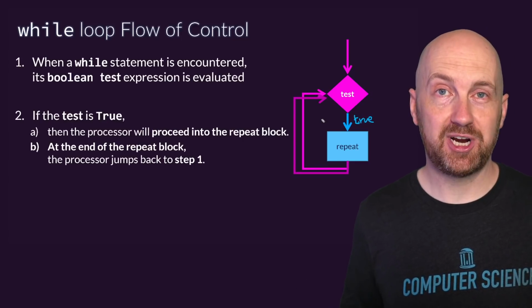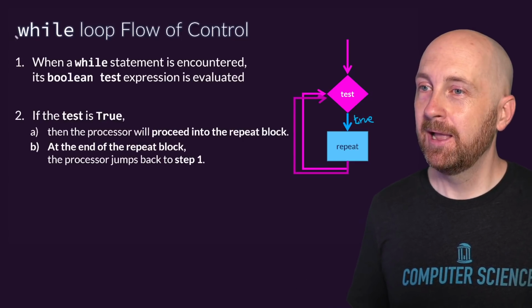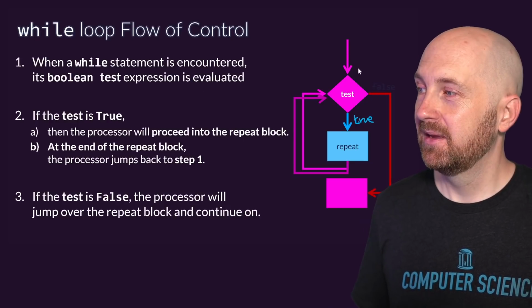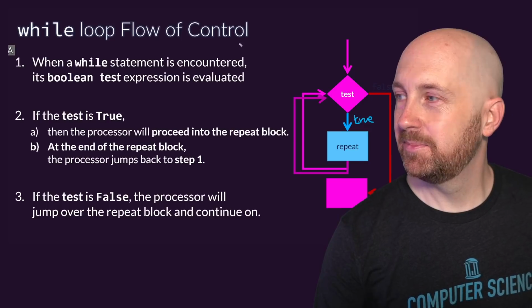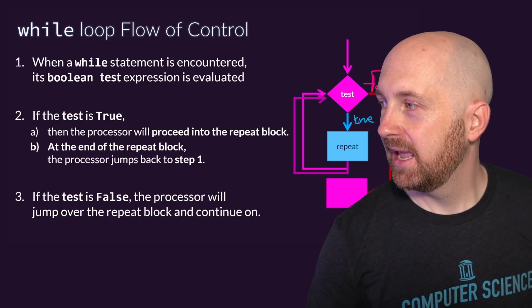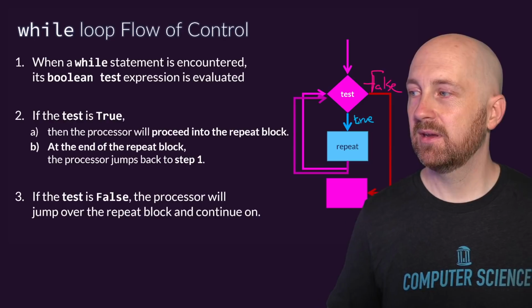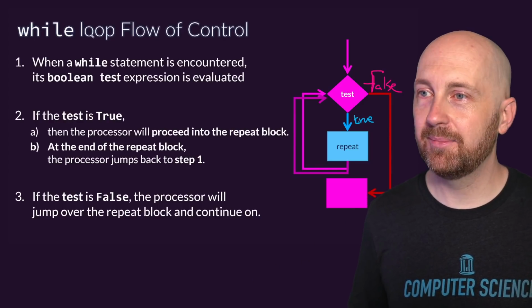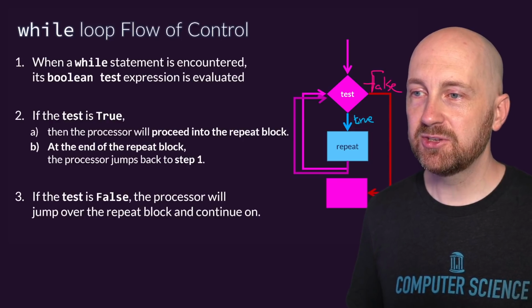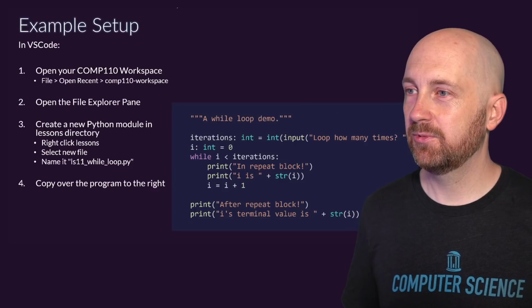So we're going to need to learn some strategies for avoiding an infinite loop. And the key strategy is at some point, that test needs to become false, right? So we need that test to become false ultimately. And once that test evaluates to false, we're going to skip over the repeat block and continue on in the program at the next line. Right? So let's try writing one of these and getting a sense for how this works.